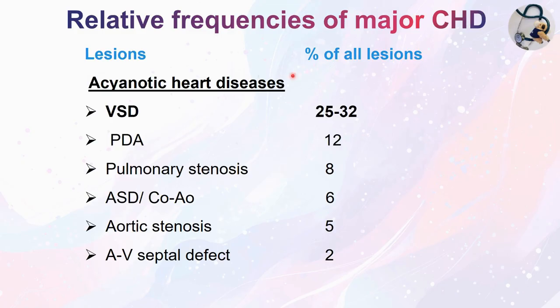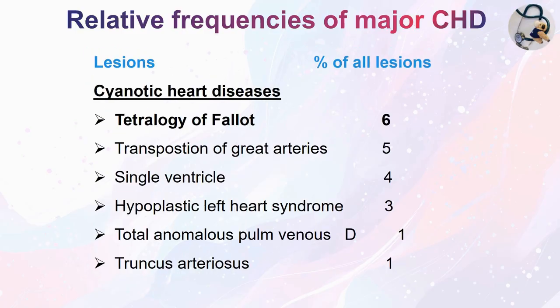Now let's see the relative frequencies of the major congenital heart diseases. The commonest congenital heart disease is VSD, and this is an acyanotic heart disease. The frequency is 25 to 32%. This is followed by patent ductus arteriosus 12%, pulmonary stenosis 8%, atrial septal defect and coarctation of aorta 6%, aortic stenosis 5%, and AV septal defect 2%.